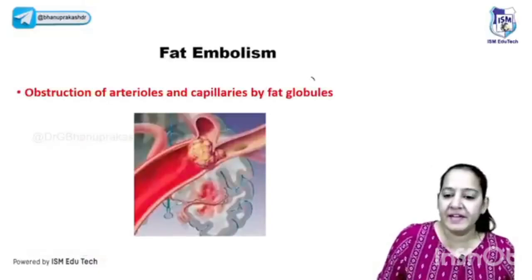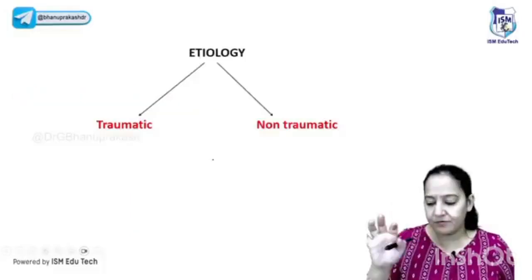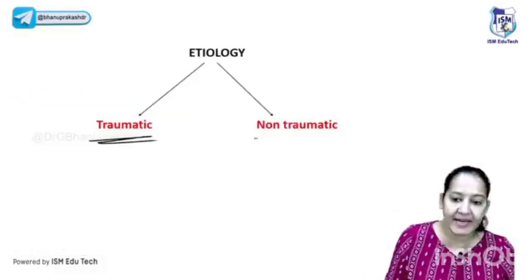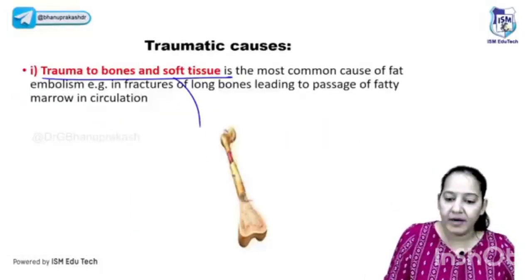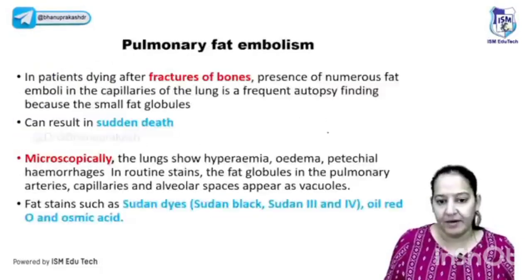Okay. So in fat embolism, the fat globules are formed. Can you see the lumen of the blood vessel containing a fat globule? It is a fat globule, the embolus formed by the fat globule. There can be two causes, the traumatic and non-traumatic. In the traumatic, I told you, it is the injury or the fracture to the bone. And in non-traumatic, it can be any cause which can alter the lipid profile. So those are the two causes.